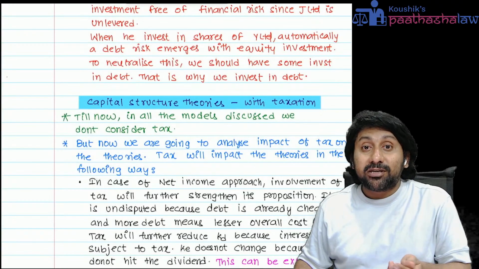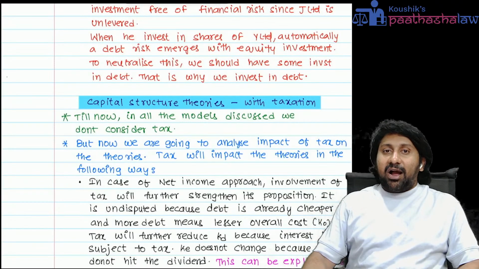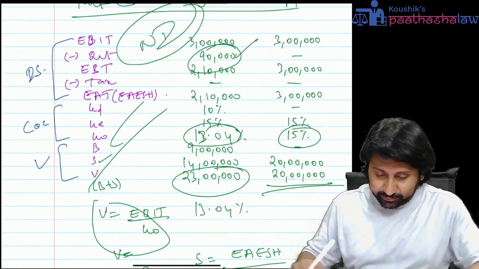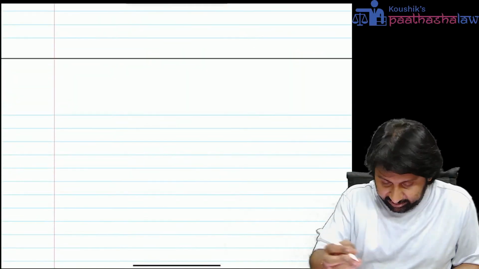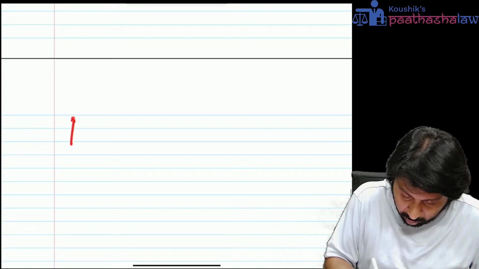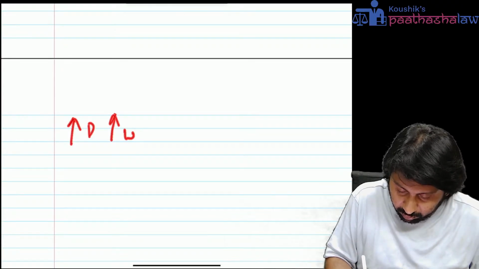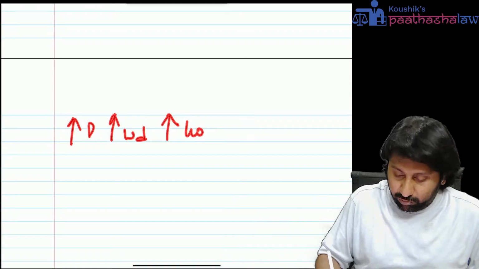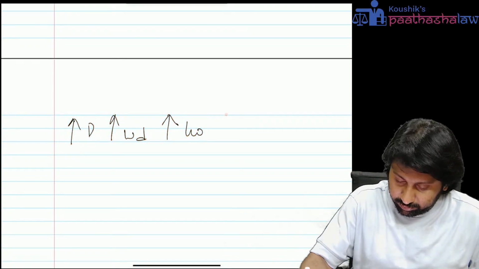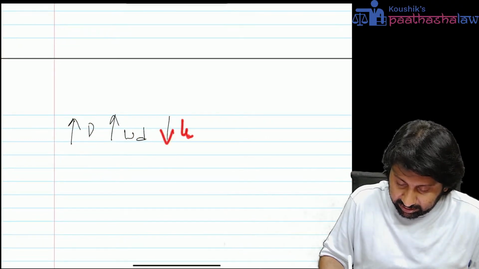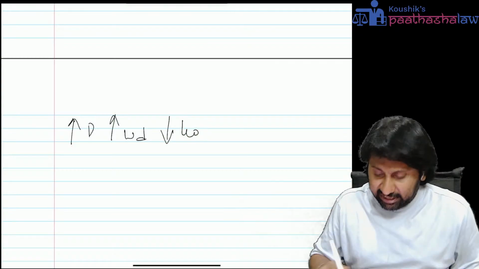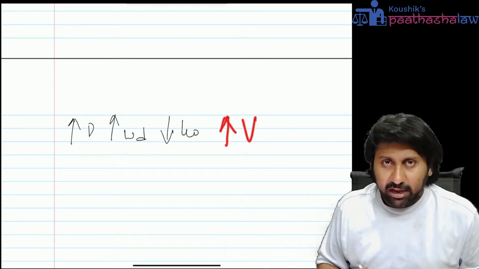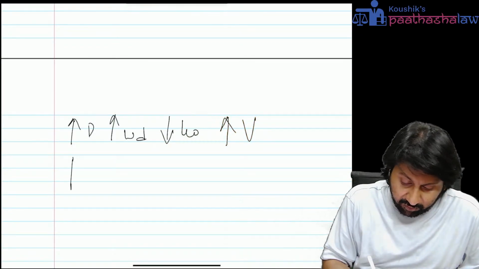The NOI approach now turns around. Under NOI, what did we say? More debt, more WD; more WD, lesser KO, more the value. Perfect. Then what did we say?